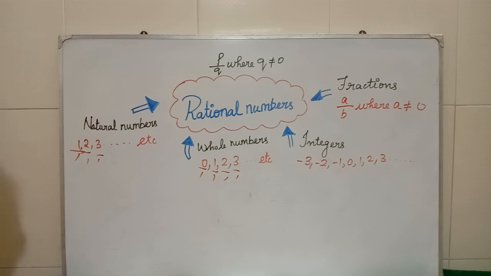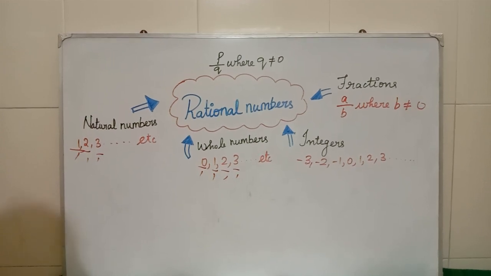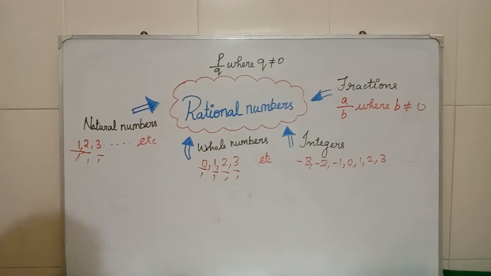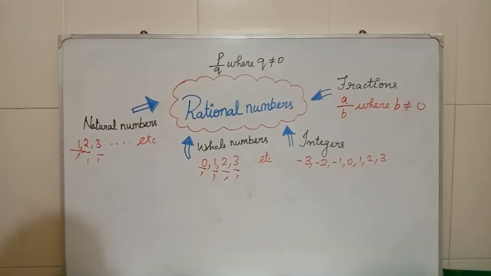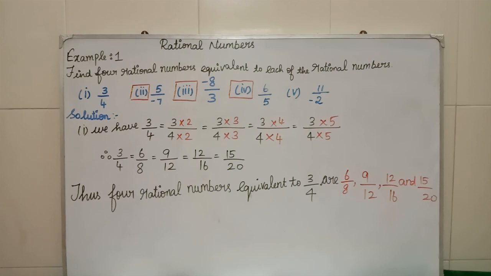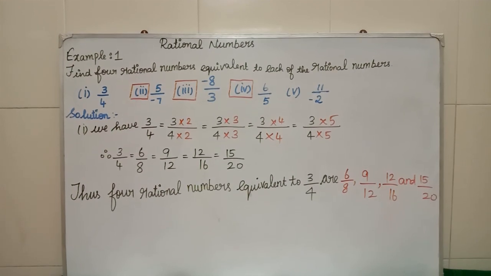Fractions obviously are rational numbers, because a fraction means it will be in the form of a by b where b is not equal to 0. So natural numbers, whole numbers, integers and fractions are all we are going to learn in this rational numbers chapter. Now so far we have learned the introduction of rational numbers. Now we will see the problems.